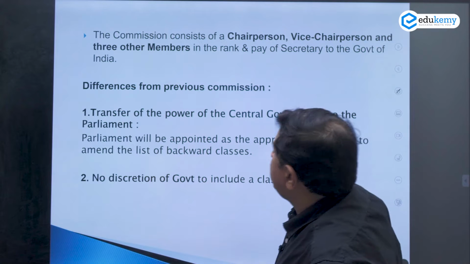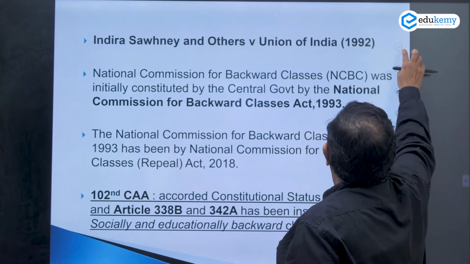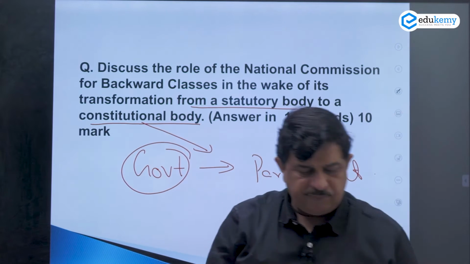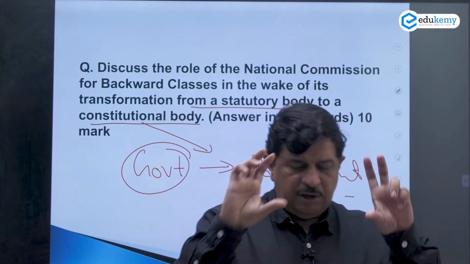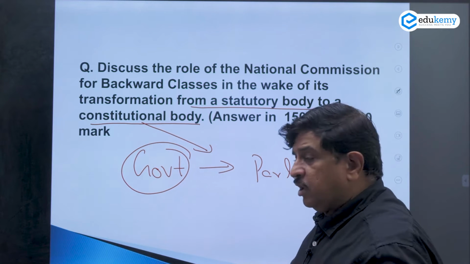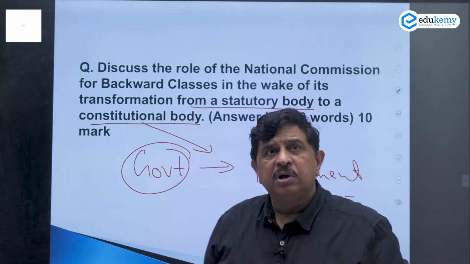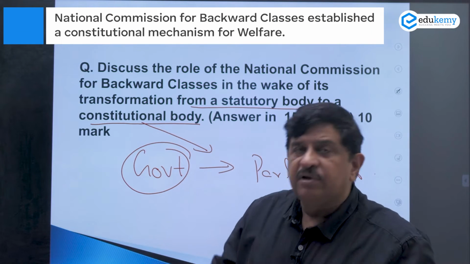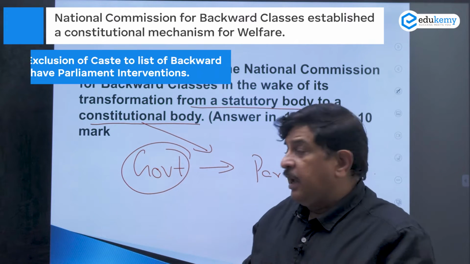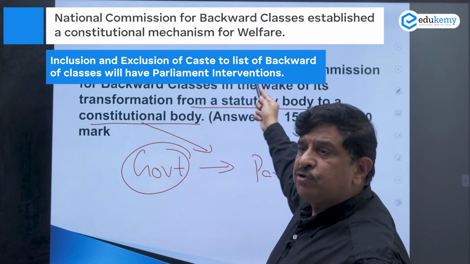Now, this is an important point: the transfer of power from the central government to the Parliament, and how the states may have issues in regard to it. When you start the answer, the initial point, that is the introduction, will be about 25 or 30 words, and it will simply talk about how the National Commission for Backward Classes, to establish a constitutional mechanism for welfare, has been accorded a constitutional status in place of a previously statutory status.